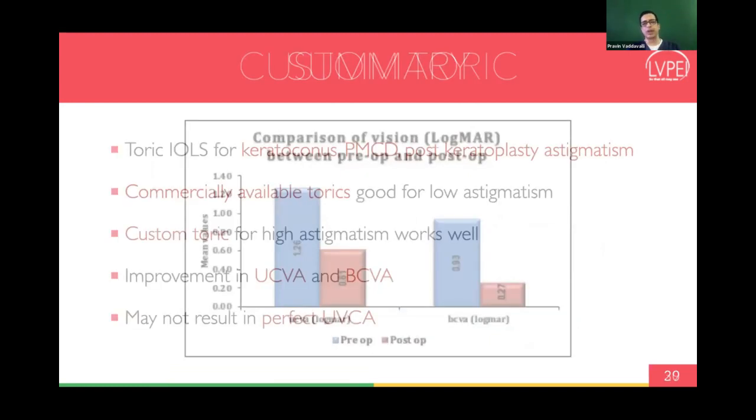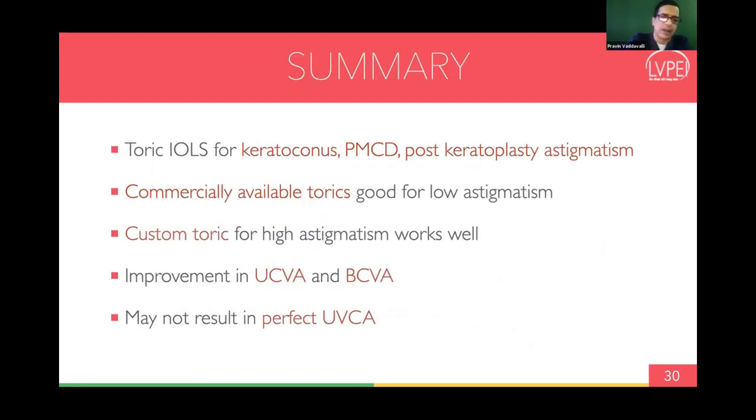So just to summarize, using these toric IOLs and custom lenses for keratoconus, PMCD, and post-keratoplasty astigmatism, you see that they can actually be used in these case scenarios, and they usually will have very good outcomes and will be able to correct very high astigmatism as well. The commercially available torics are good for low astigmatism, and custom torics are useful for high astigmatism. You have an improvement in the uncorrected as well as the best corrected visual acuity.